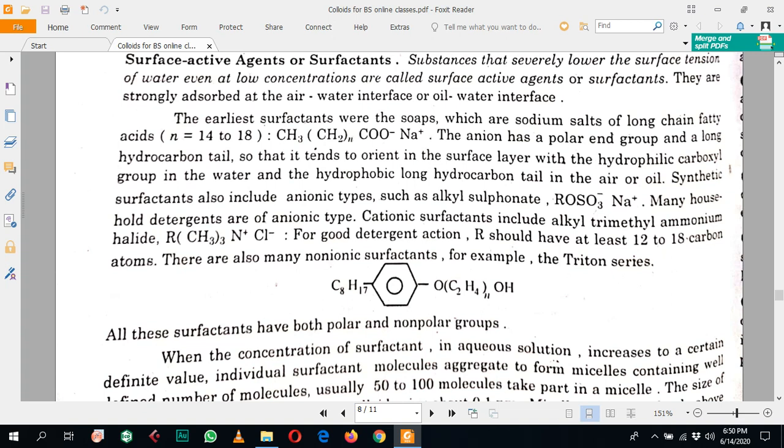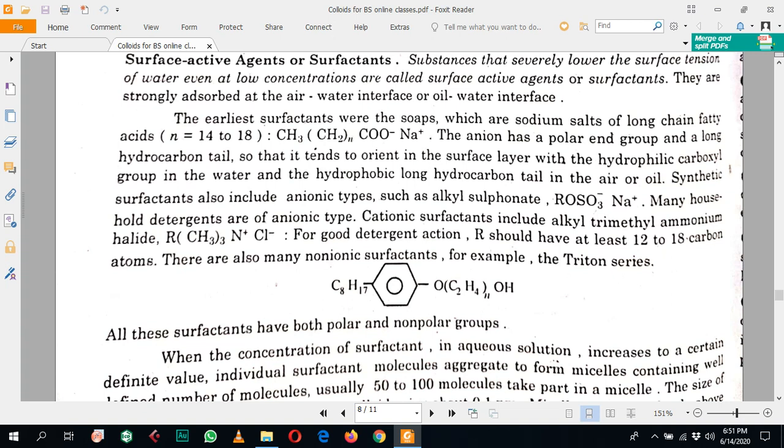Many household detergents are of the anionic type. The detergents we use in our house for cleaning surfaces or washing clothes are mostly the anionic type.